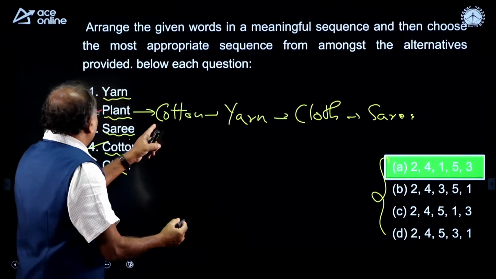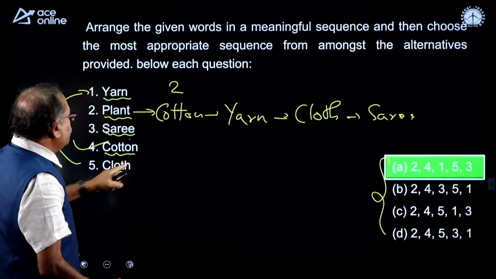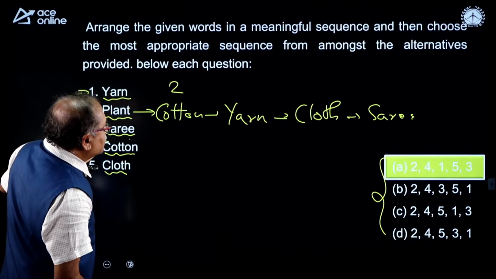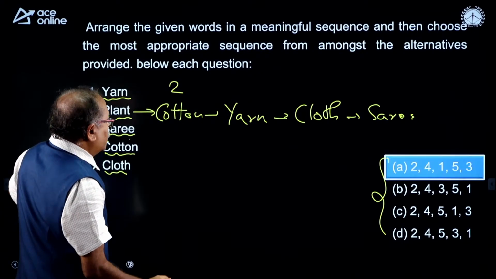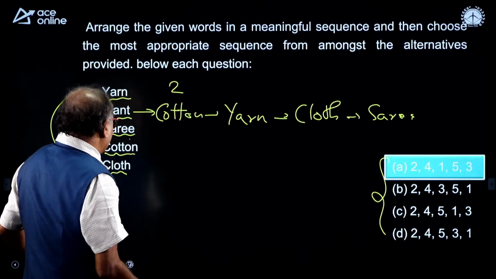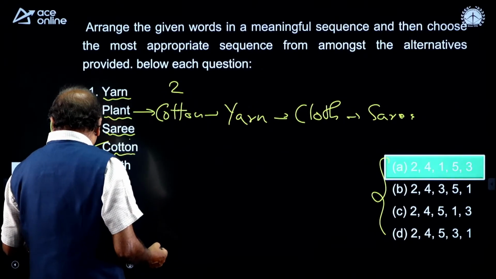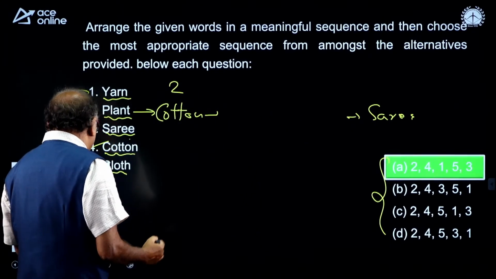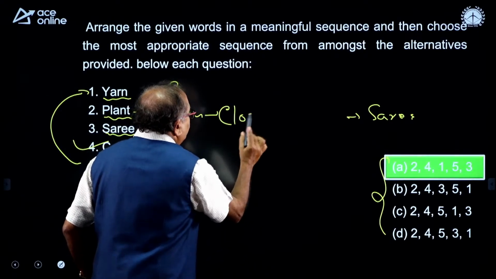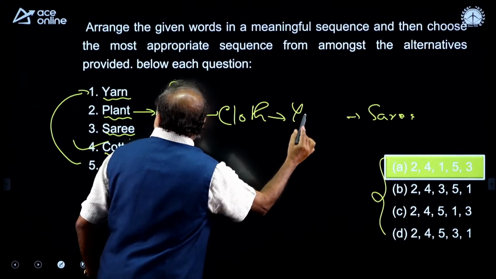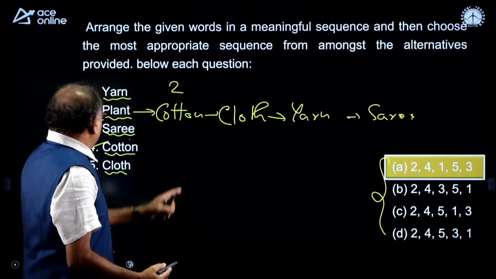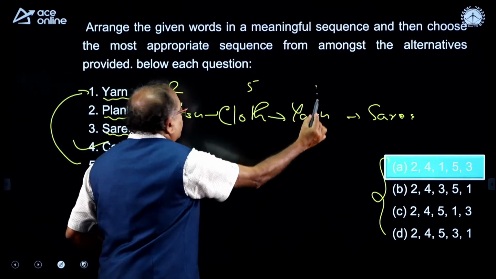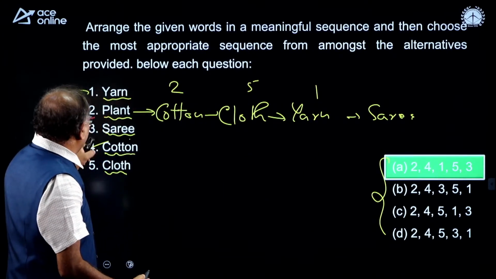So, what is my option? The first one is 2, the next is yarn, okay, no, it should be cloth. I made a small mistake over here. From cotton you make the cloth, and from the cloth you make yarn. So, the cloth, which is 5, and 1, and then comes sari, so 3.